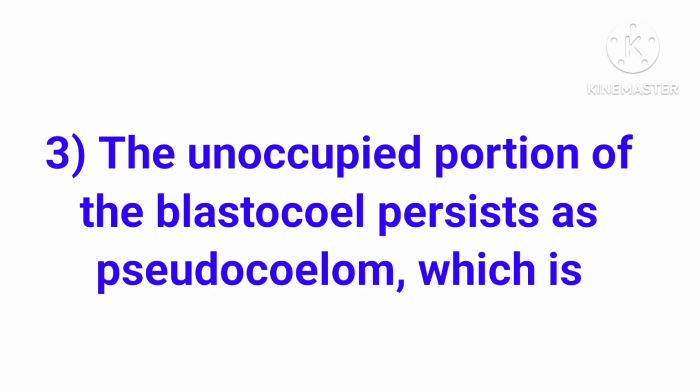The unoccupied portion, means not being occupied, of the blastocoel persists. Persists means continue as pseudocoelom, which is filled with pseudocoelomic fluid,